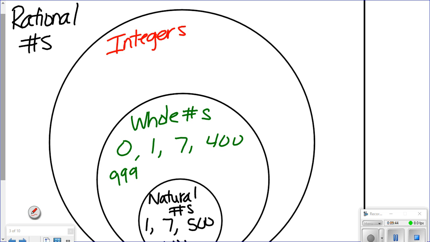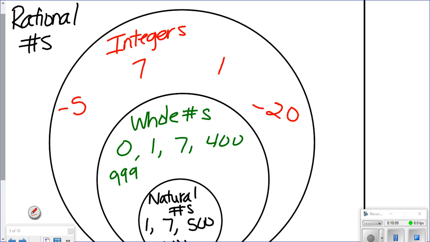So what are some integers? Negative 5, 7, 1, negative 20. Zero is also an integer. A positive number is also an integer too. So here's what happens. Integers, okay, so time out.